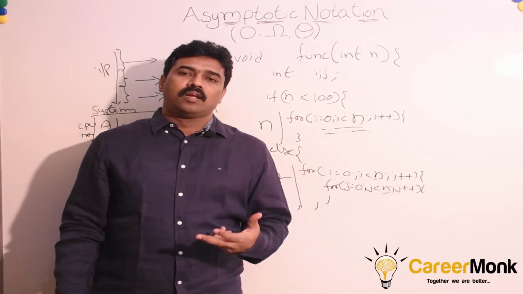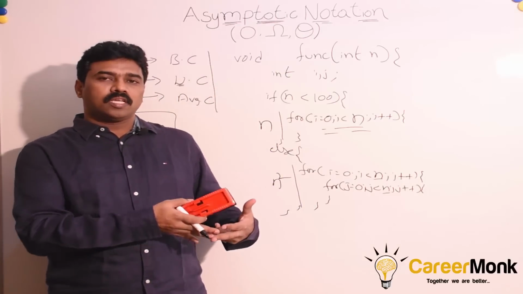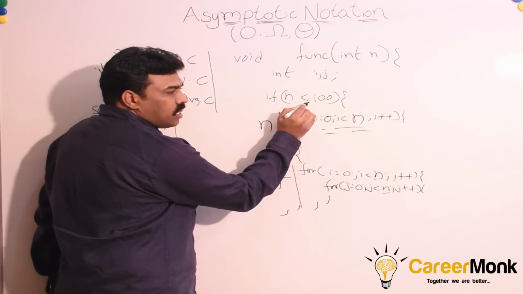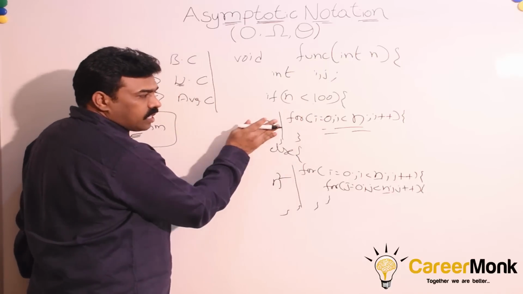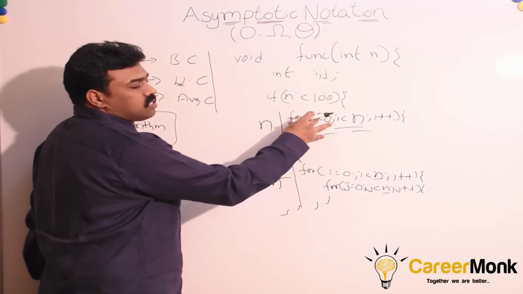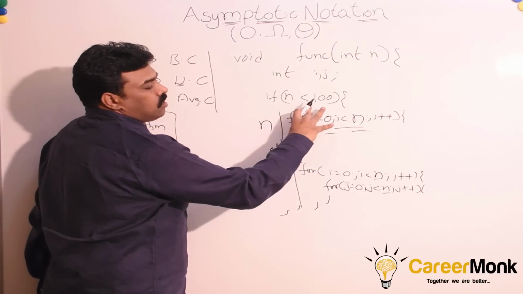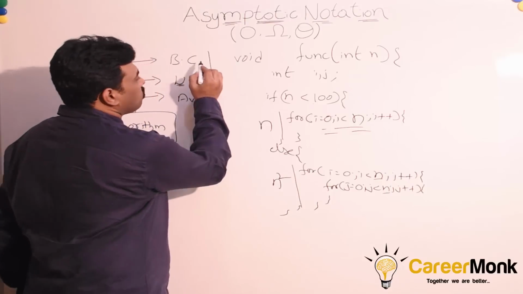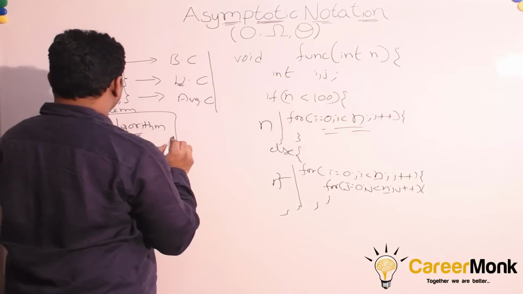Now for this algorithm, how do we analyze the best case, worst case, and average case? Here you can see that if n is less than 100, since the running time of the if part is less when compared with the else part, this is taking less time, so this is the best case for the given algorithm. So the best case of this one can be defined as